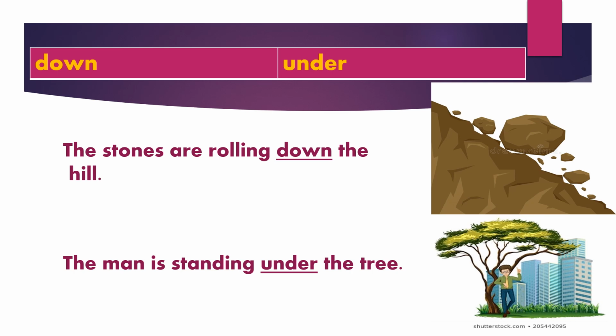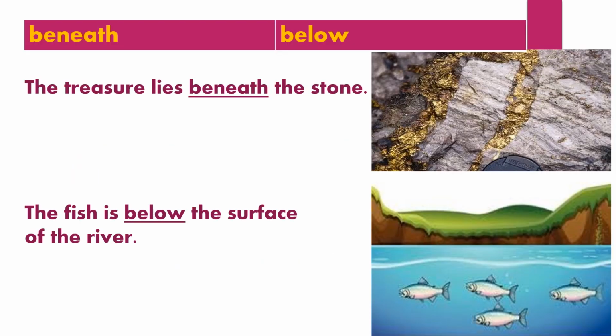Here, the preposition under suggests directly below the tree. Beneath, below. The treasure lies beneath the stone. The preposition beneath shows the treasure directly underneath the stone.